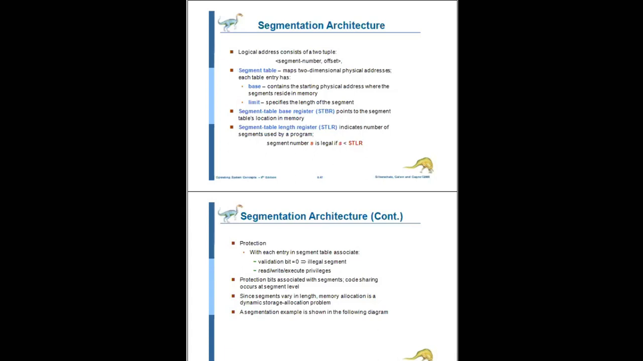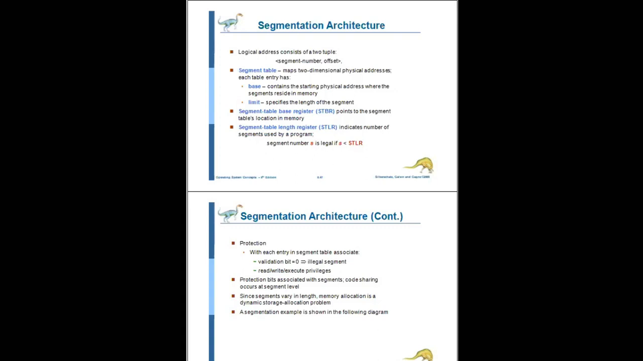So it specifies the length of that segment. For example, when you give an array, what is the array size? You have to specify 10 or 20. Similarly here, the limit of that segment specifies the length of the segment.